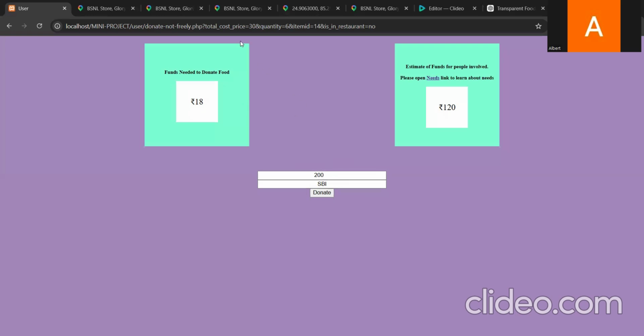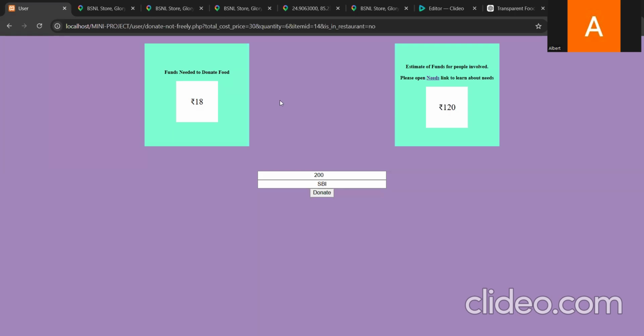Now, when a person tries to buy something worth 30, what's the total price required to buy food? Just the price required to buy food, the cost price. Already 18 is here, and if you add 30, it will become 48, right? So the total amount required to buy food itself is 48. And the funds for the people involved is what? 120, right?